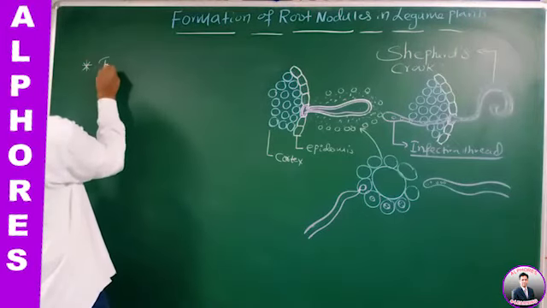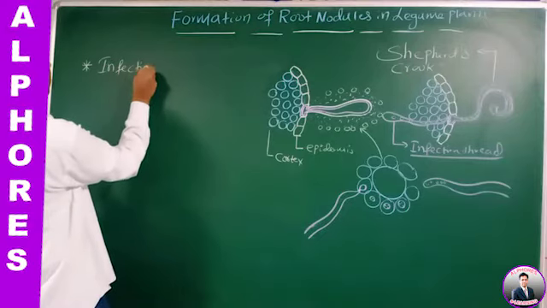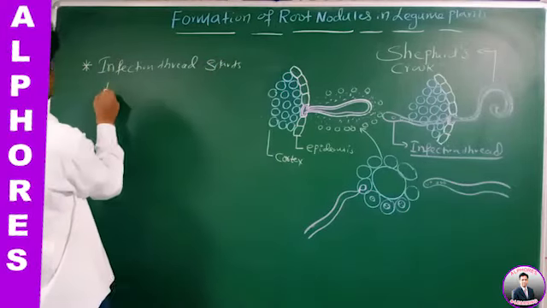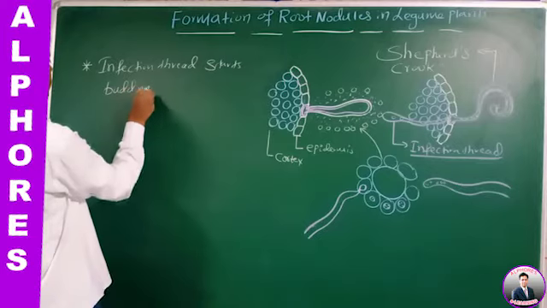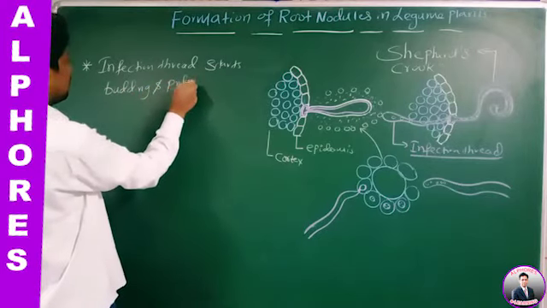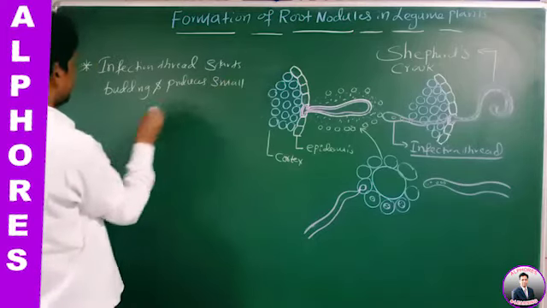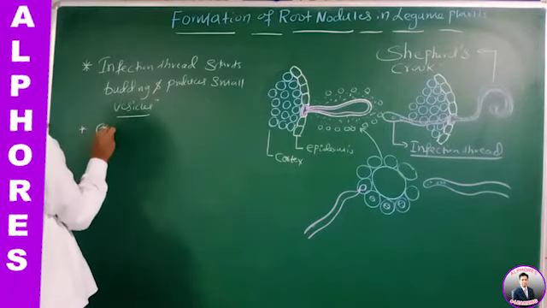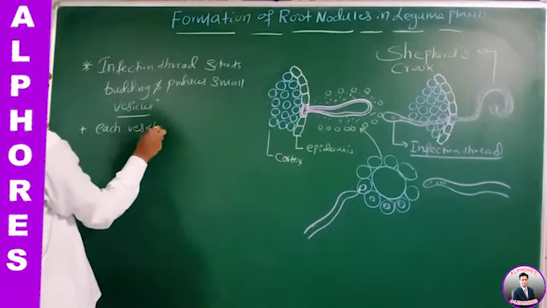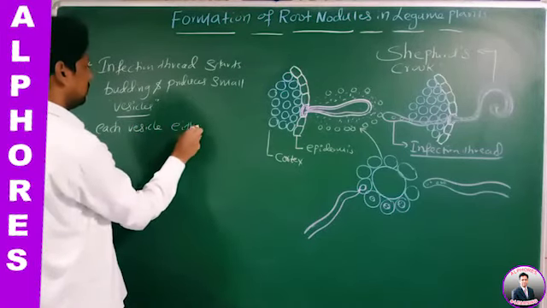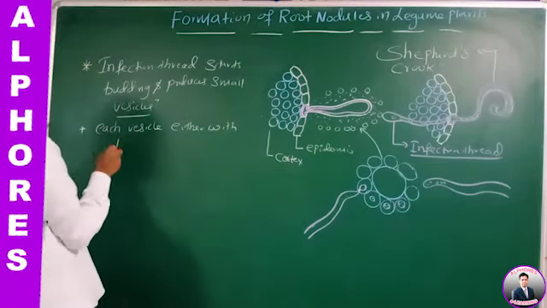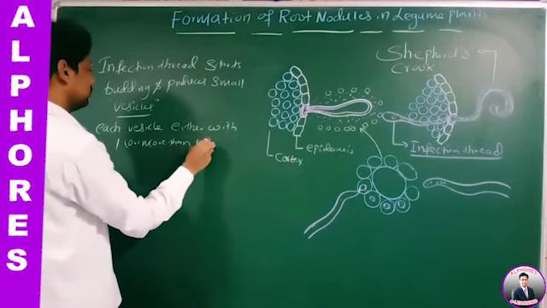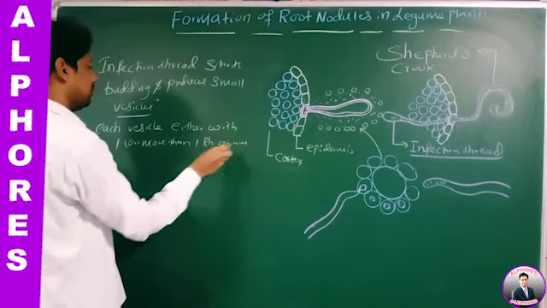Now what is happening? The infection thread starts budding and produces small vesicles, each vesicle with either one or more than one Rhizobium bacteria.